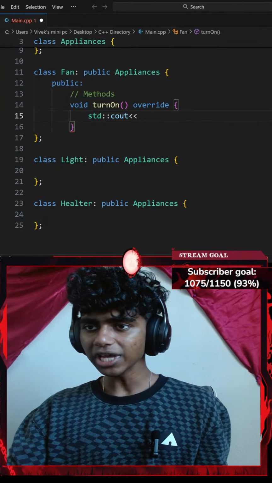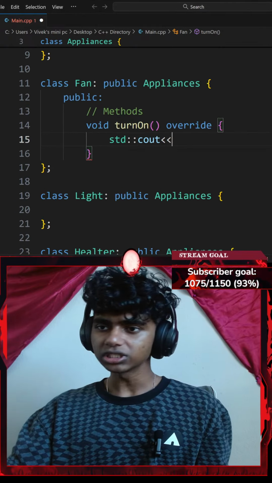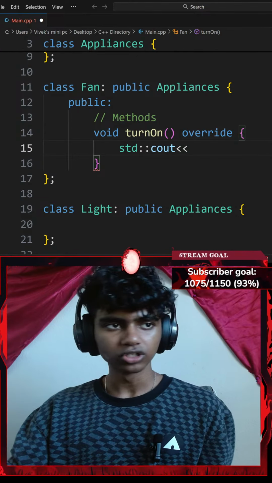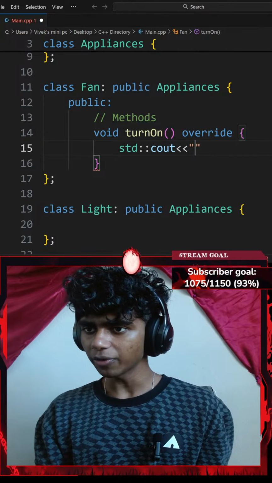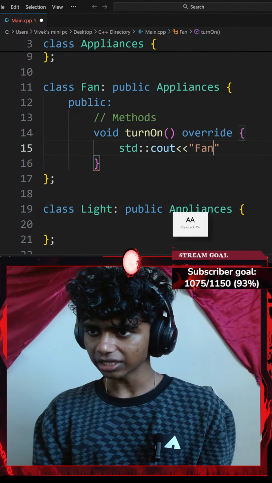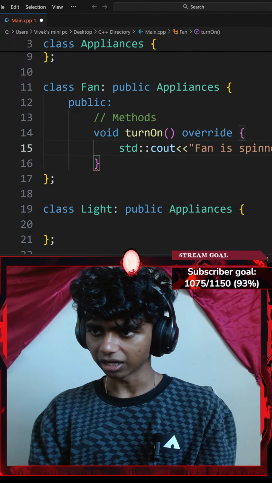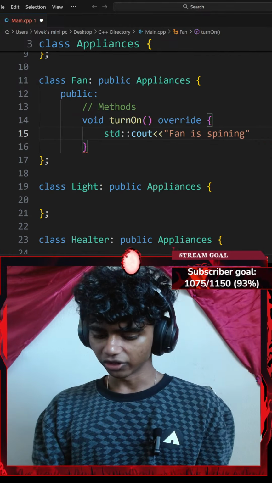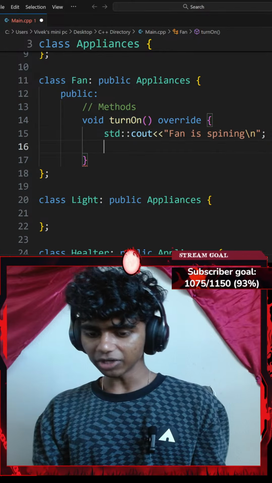Okay, that said, I will be adding a standard console output that says something like fan is spinning. So I'm gonna go with an insertion operator that is gonna say something like the fan is spinning. Okay, there we go, with a forward slash n newline ending with a semicolon.